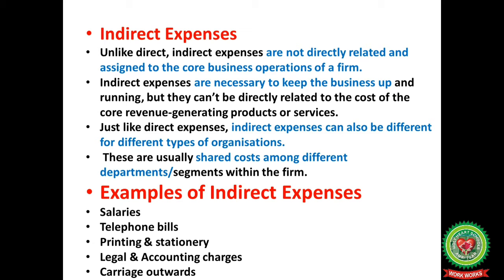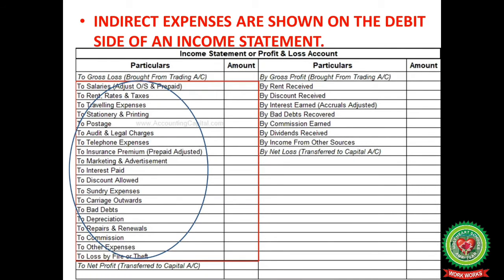These are usually shared costs among different departments and segments within the firm. Examples of indirect expenses are salaries, telephone bills, printing and stationery, legal and accounting charges, carriage outwards. So, if you draw a profit and loss account, we can see the different indirect expenses which are shown on the debit side of an income statement.